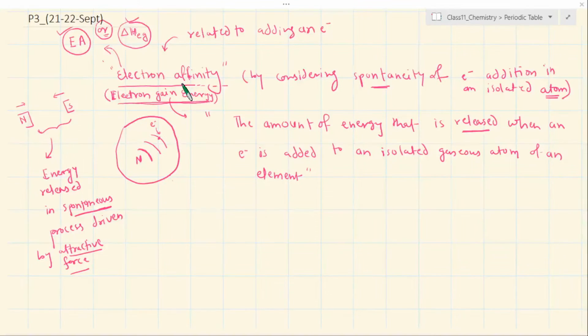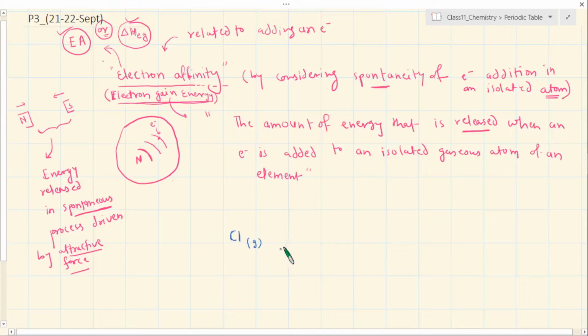I will simply take the example of chlorine, an element where the process is much easier and spontaneous in terms of taking in an electron. Suppose this chlorine is a gaseous atom. At normal temperature you don't have chlorine in the gaseous atomic state, right? You know that it is Cl2. But let's say I created a gaseous form by heating the chlorine gas and breaking the bond, so I have an isolated chlorine atom.